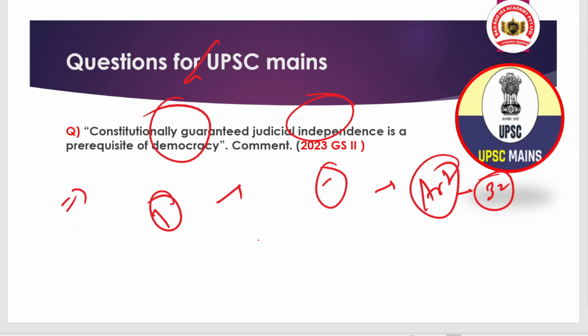And also we have the DPSP, which talks about separation of the executive from the judiciary. And also we have high courts, and the proceedings of the judiciary cannot be discussed in the House, the Lok Sabha or the Rajya Sabha. These are the constitutional provisions. So in this way, protection to the democracy is given.